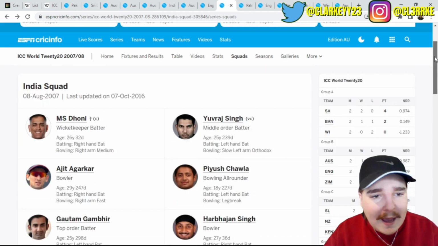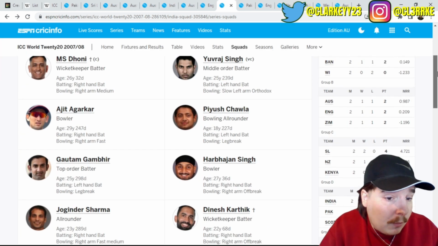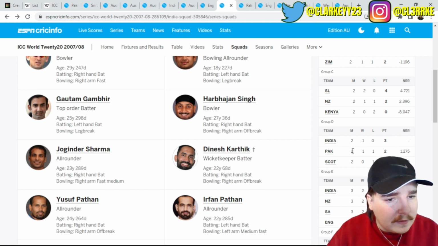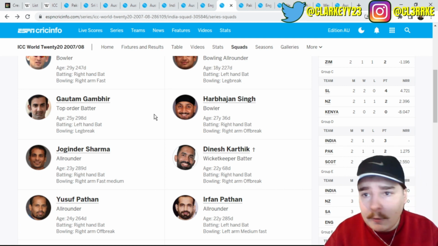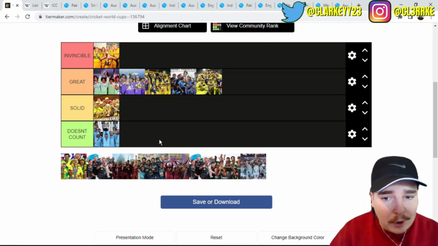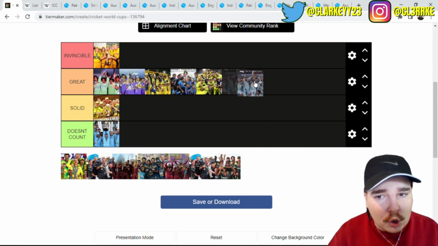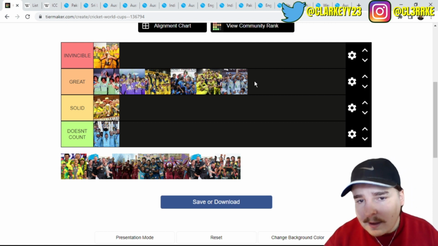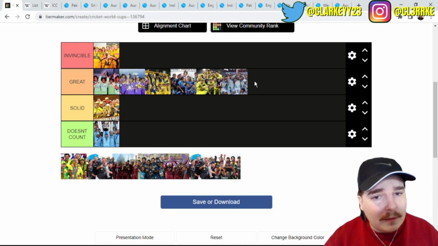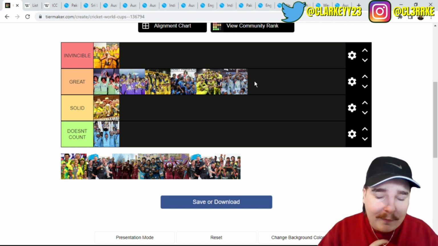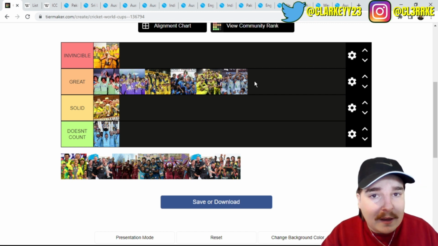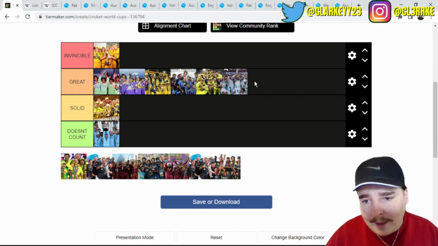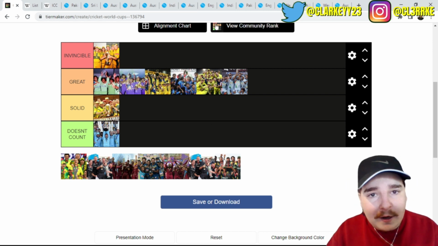So, okay, they won the World Cup. They only lost one game. I don't know why there's two Indias, but anyway, moving on. They lost the game. Can't put them in invincible, but you can sure as hell put them in great. Yeah, I feel comfortable with putting them there. Unfortunately, if a team loses a game in the group stages, it just feels a bit weird to put them in invincible. Okay. Next one.